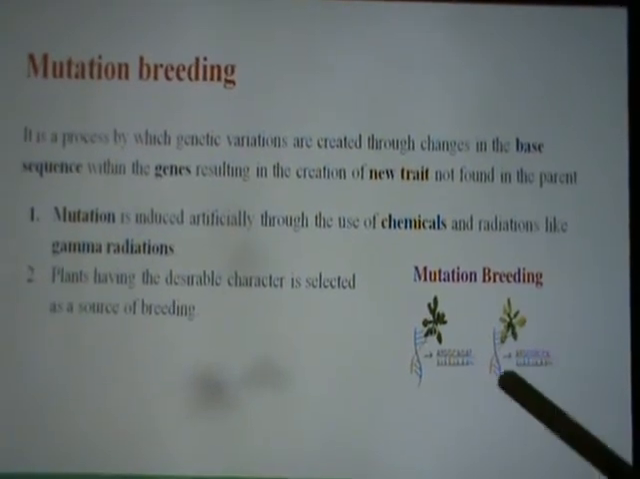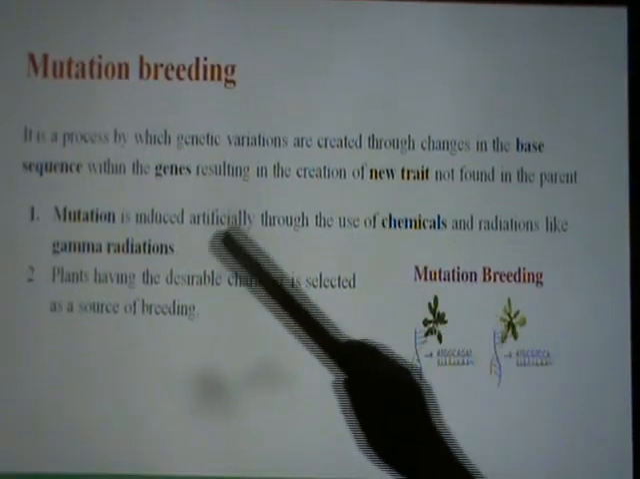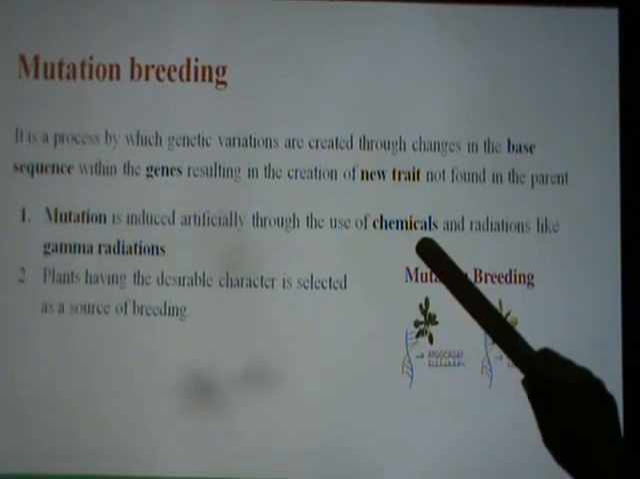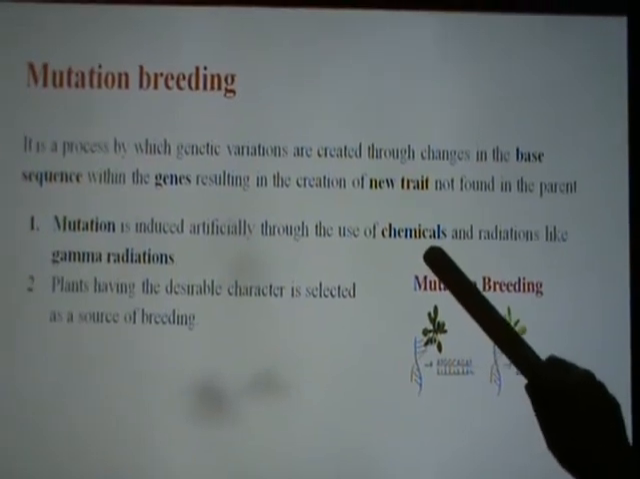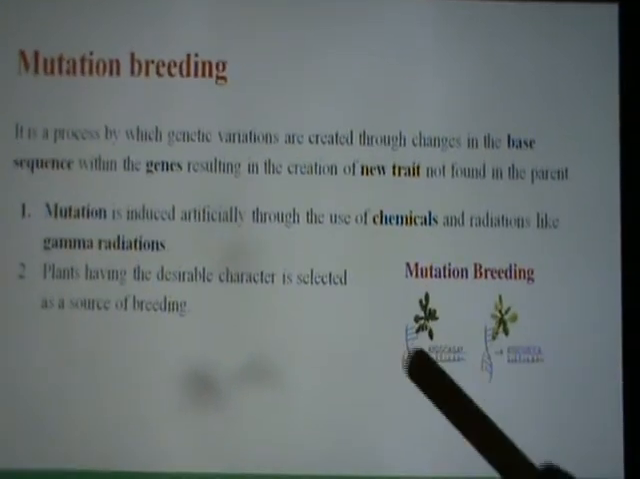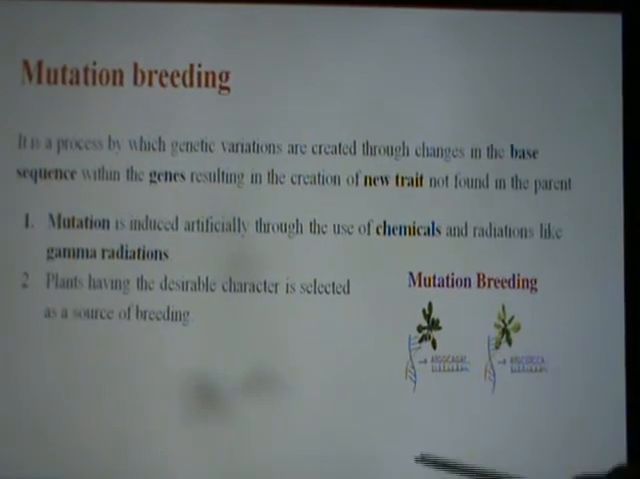So how can this mutation be brought about? It can be brought about by the use of chemicals, or by certain radiation, that is gamma radiations. Chemicals which can be used are aniline, an organic compound, or nitrous acid. That means when these plants, which are selected